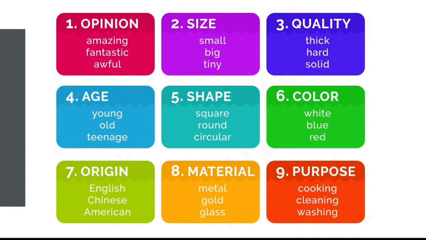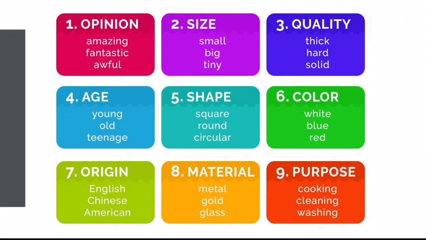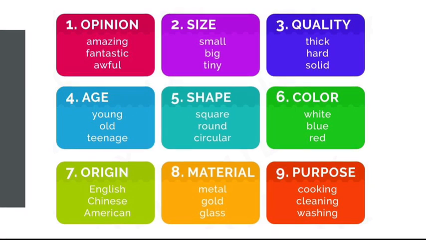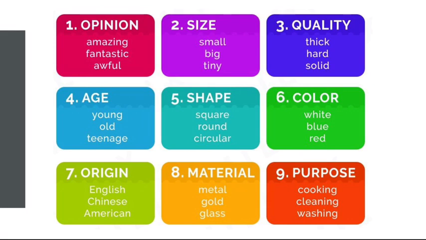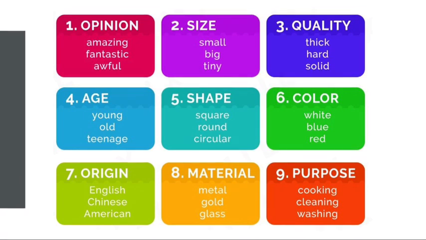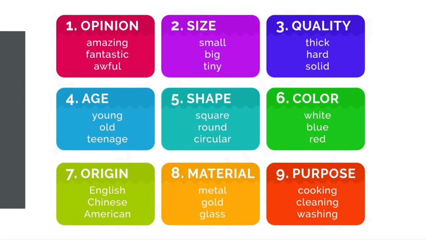Quality. Quality means calidad, like if it's hard, solid, thick, delgado, something like that, okay? I'm saying it in Spanish so you understand. Age, edad, young, old, new, teenage. Now, shape, forma. We have square, round, circular, triangular, or others. Color. Color can be an adjective. You know a lot of colors, don't you? White, blue, red, brown, black, others.